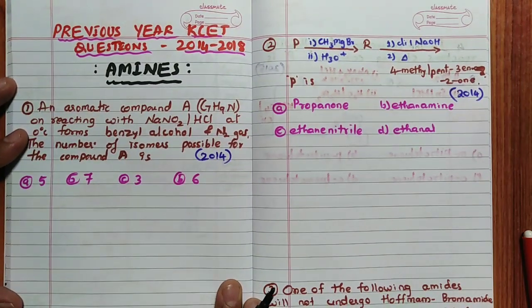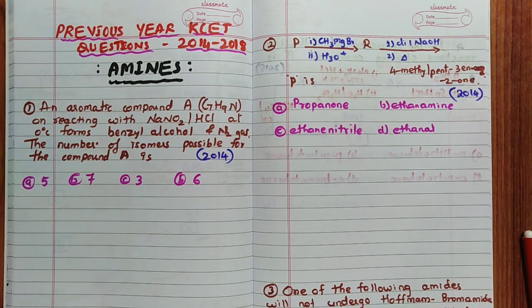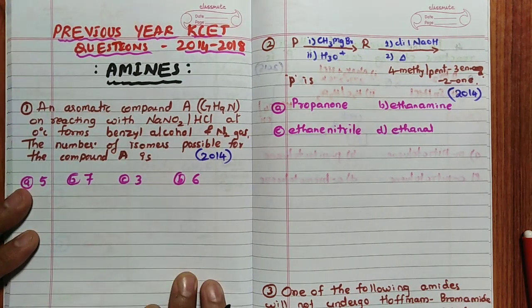Fine. So first one: an aromatic compound A, C7H9N, on reacting with NaNO2/HCl at 0 degrees Celsius forms benzyl alcohol and nitrogen gas. The number of isomers possible for the compound is? Remember one very important point.